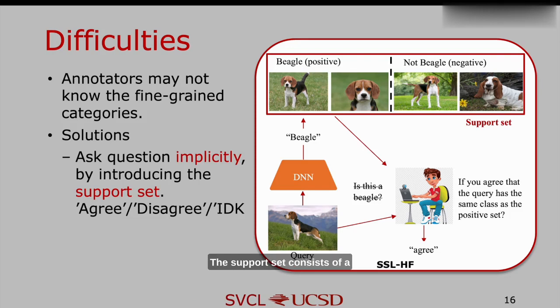The support set consists of a positive set and a negative set. The positive set has a few images of the predicted class, whereas the negative set has a few images of other classes. Then we ask the worker if they agree the query image has the same class as the positive set. If they say agree, the query image is labeled as the predicted class. Otherwise, we ignore this query image. The workers can also say I don't know if they are not sure.